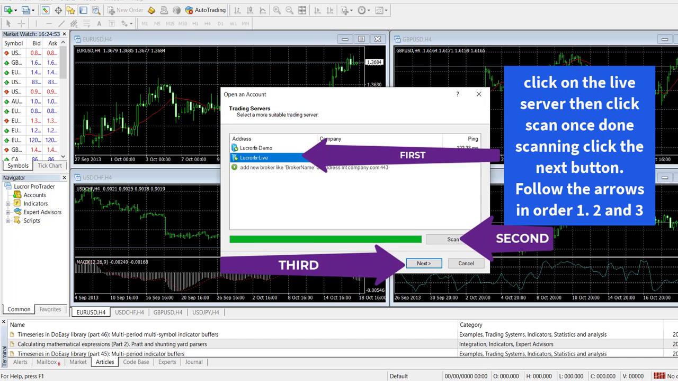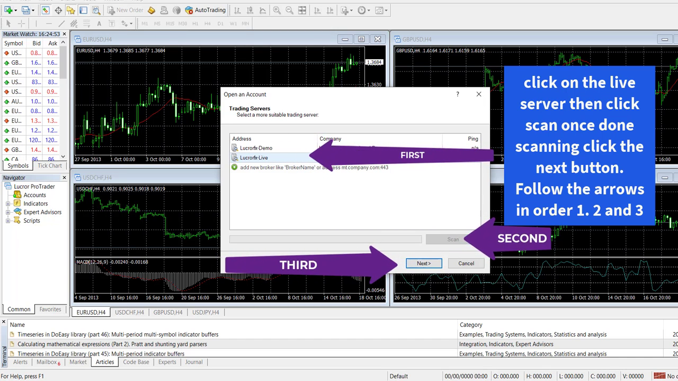Click on the live server, then click Scan. Once done scanning, click the Next button. Follow the arrows in order 1, 2 and 3.